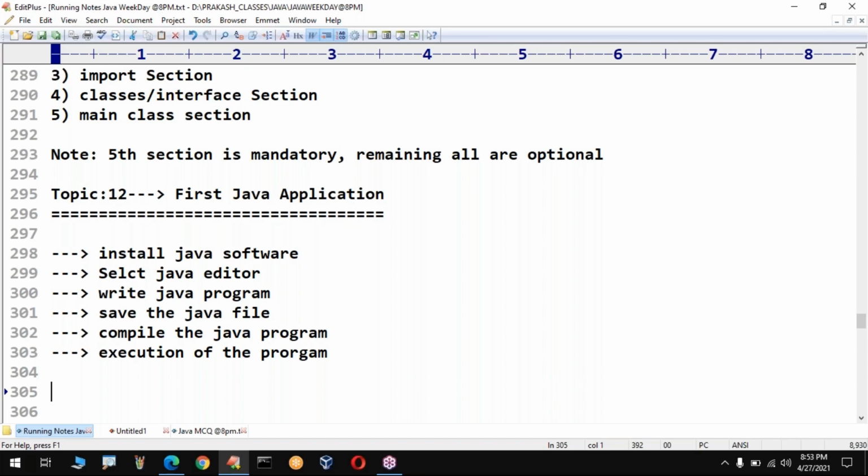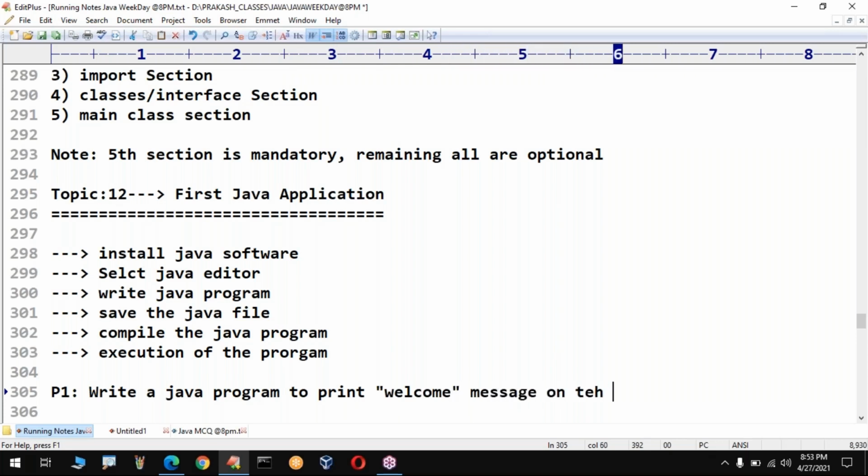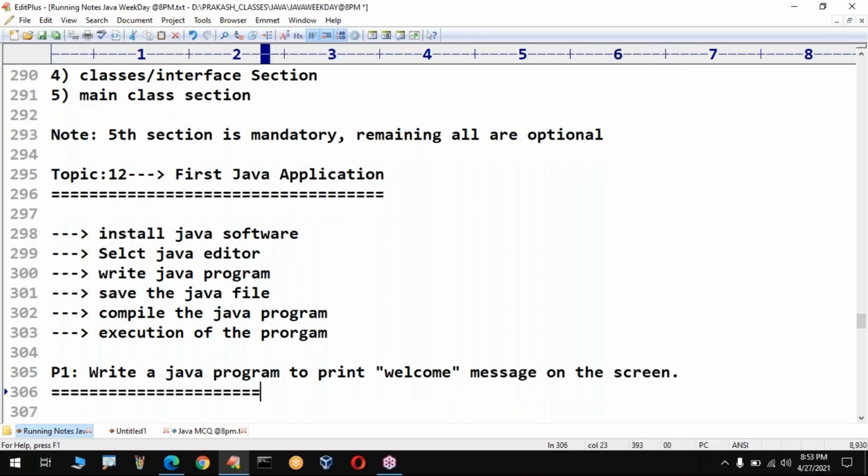Meanwhile, let me go with some basic programs. I want to demonstrate some basic programs. Take a bit of concentration. Program number one: write a Java program to print a welcome message on the screen. This is my first program requirement.